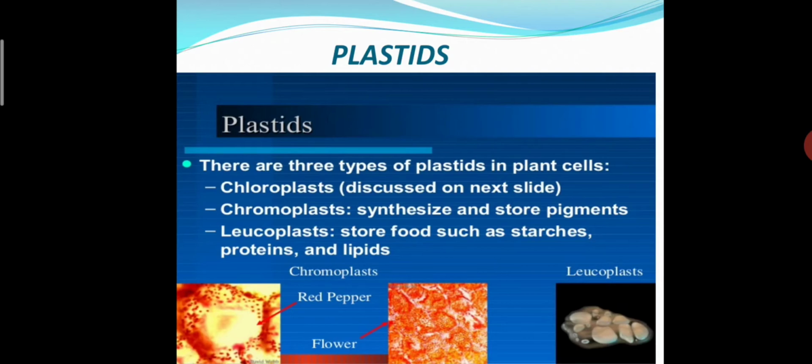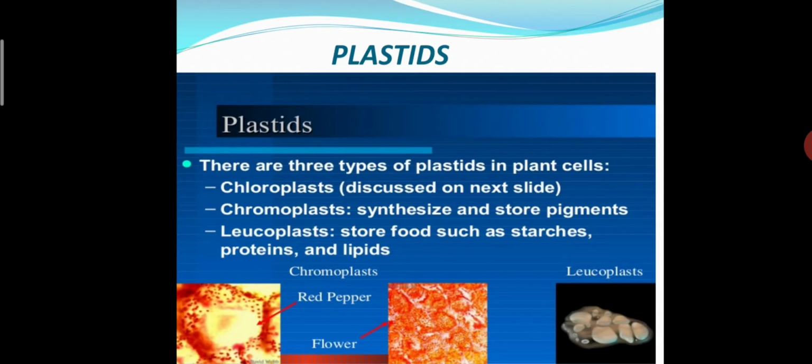In plant cells, green-colored plastids are there. They are called chloroplasts. They contain a green pigment, which is called chlorophyll. What is the function of chlorophyll? It gives the green color to the plant, and a second useful part is that it helps in photosynthesis. Okay, now the next type is chromoplast.